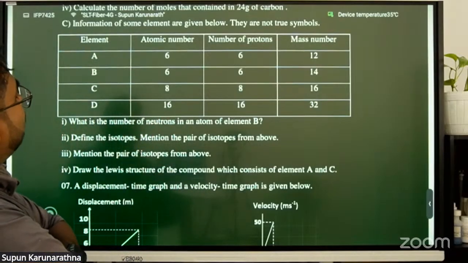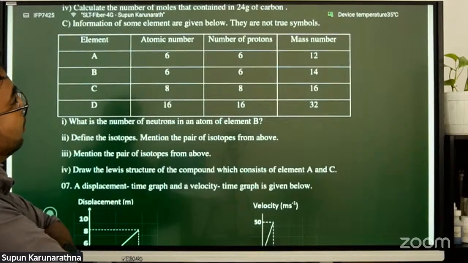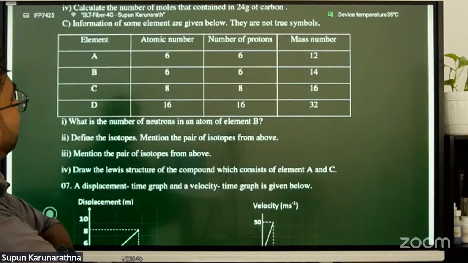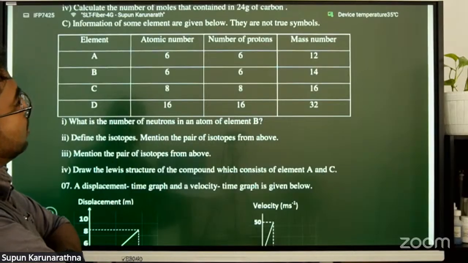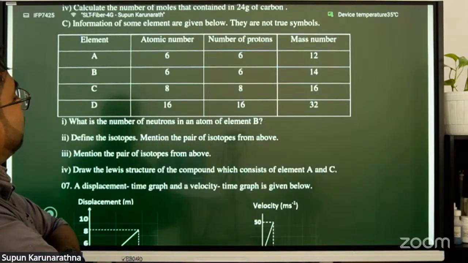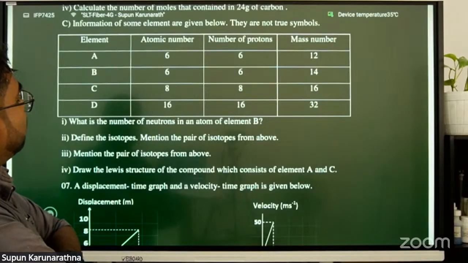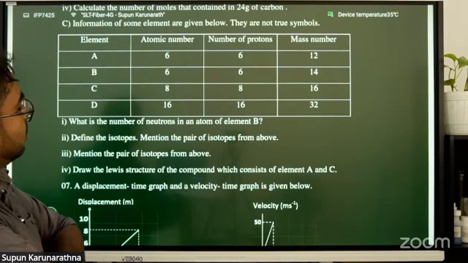The atomic number of A is 6, number of protons is also 6, mass number is 12. B: atomic number 6, number of protons 6, mass number 14. C: atomic number 8, number of protons 8, mass number 16. D: atomic number 16, number of protons 16, mass number 32.